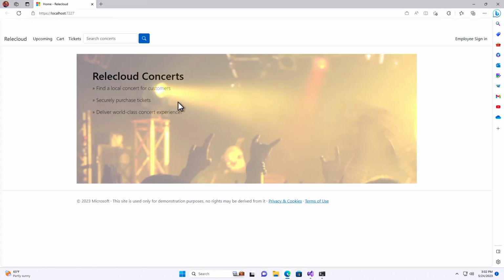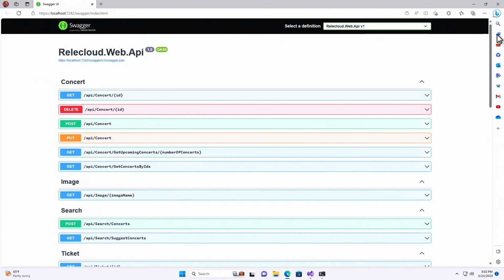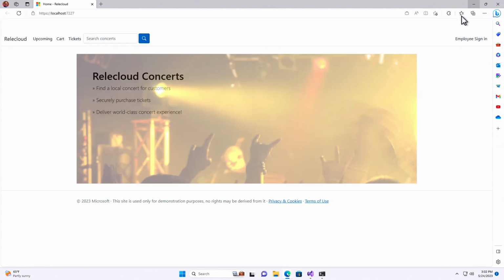Right. So generally, the code always fails during demos. But all right, so we have this up and running. This is Relay Cloud going locally. This is the web API going locally with the Swagger UI tooling.